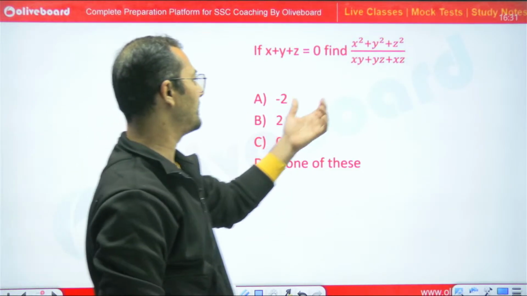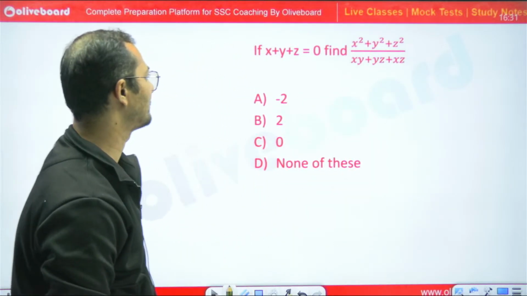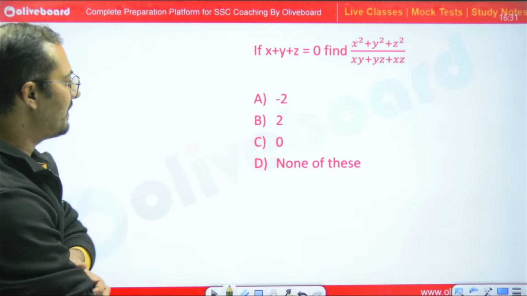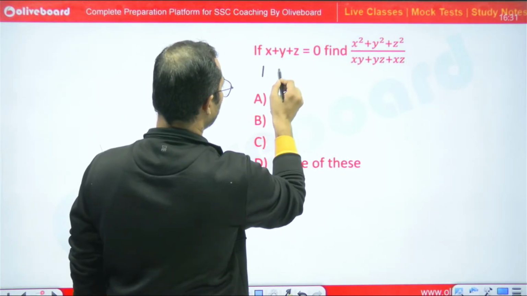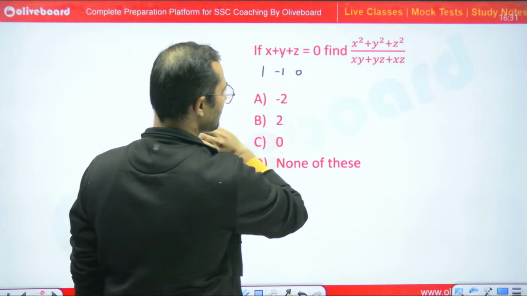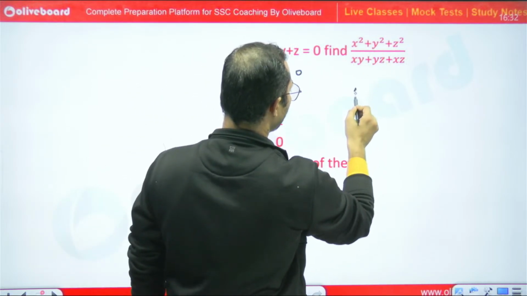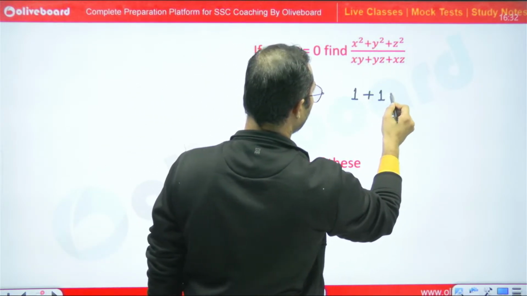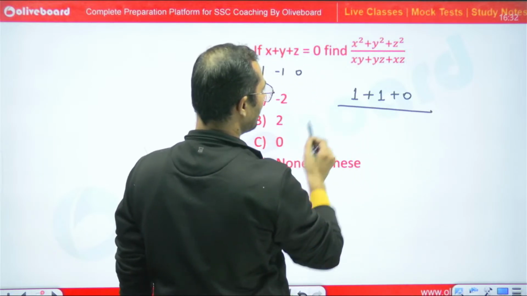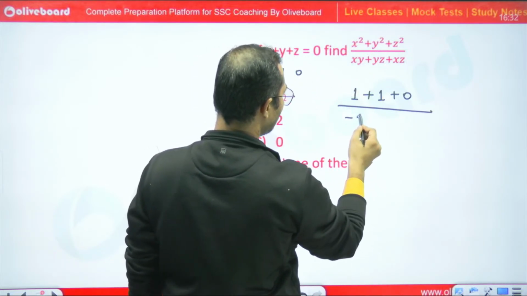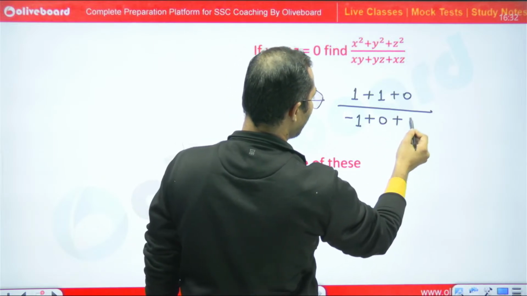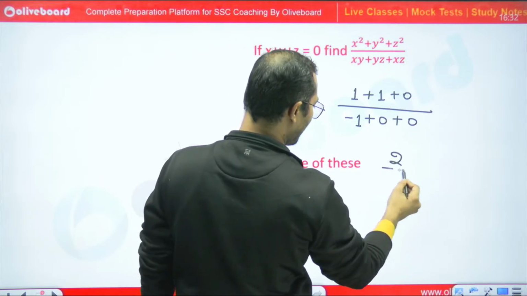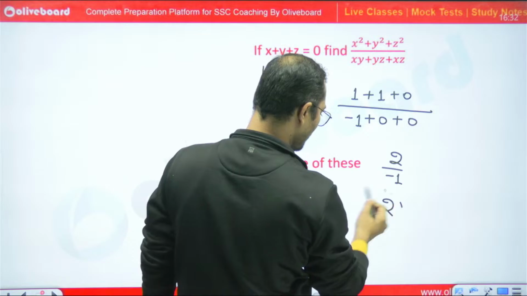Now tell me what would be the answer for this question. Yes, be fast, be quick. See, directly we can say that x is equal to 1, y is equal to minus 1, z is equal to 0. 1 square is 1, minus 1 square is also 1, 0 square is 0. So xy is minus 1, yz is 0, zx is 0. So I will get 2 divided by minus 1. So minus 2 is the right answer.